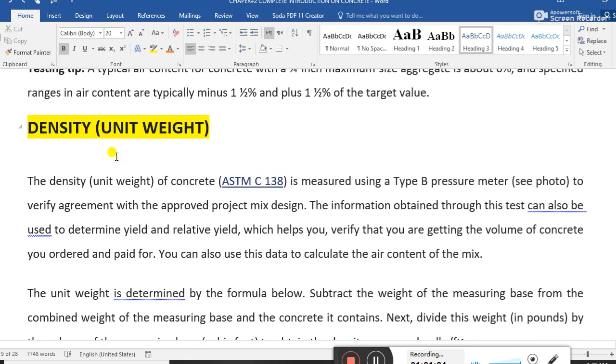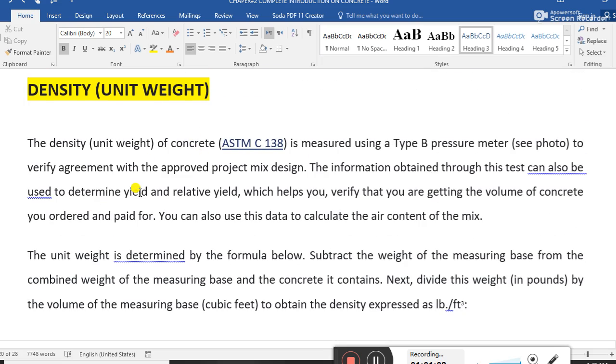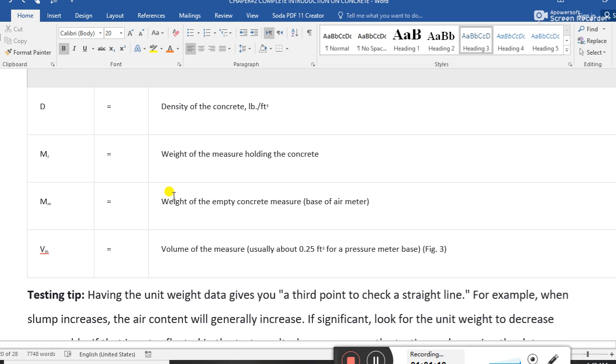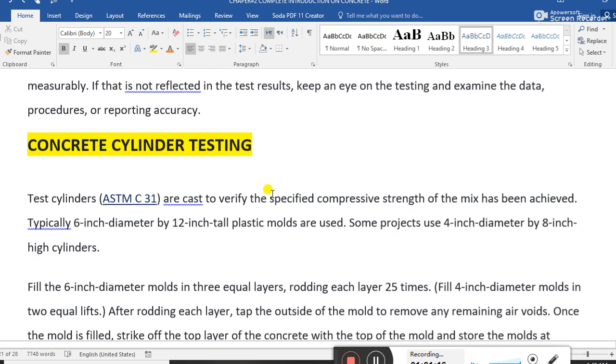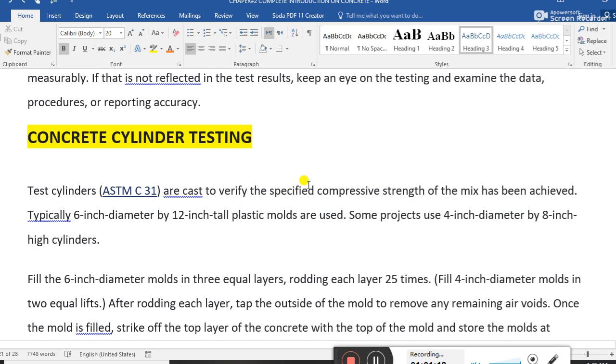Guys, density or unit weight, I discussed this also with you. Concrete cylinder testing, I also discussed in detail. A test cylinder is cast to verify that the specified compressive strength of the mixed concrete has been achieved.